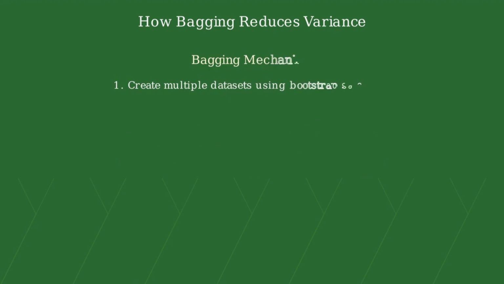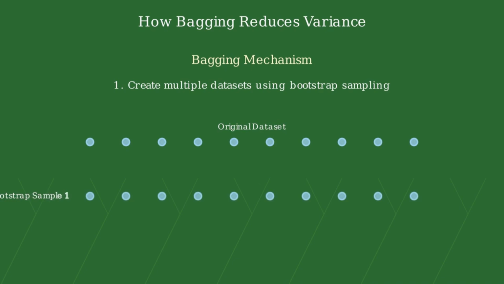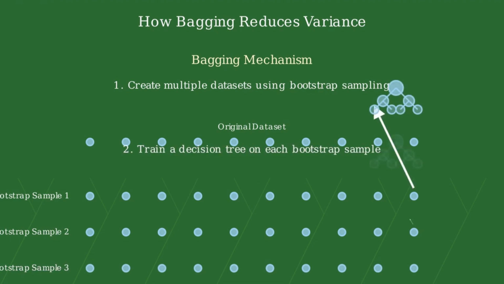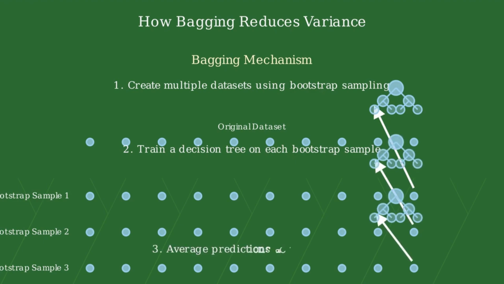Bagging, or bootstrap aggregating, works by creating multiple datasets through bootstrap sampling. Each bootstrap sample is created by randomly selecting data points with replacement from the original dataset. We then train a separate decision tree on each bootstrap sample, resulting in slightly different trees. Finally, we average the predictions from all these trees to get our final prediction.